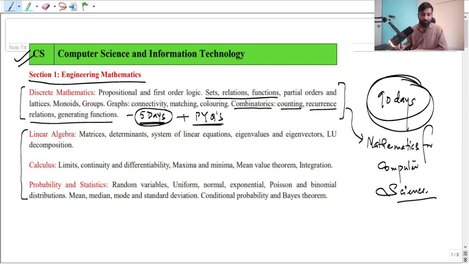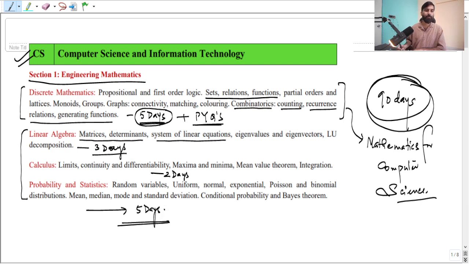In computer science, they do not ask tough questions. You see, very simple questions. So you can prepare this in, you can say, 3 days. Just spend 3 days here. In calculus also you can just spend 2 days. You don't have to spend much. And in probability and statistics, you have to just spend, you can say, 5 days, or let me put here, 4 days only.